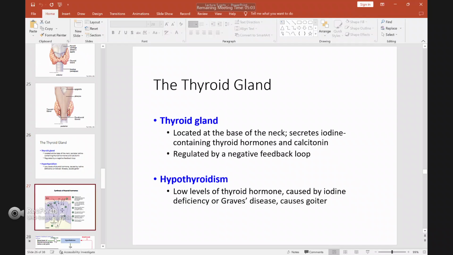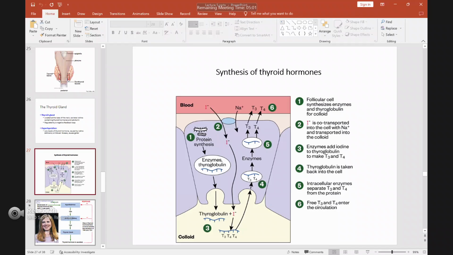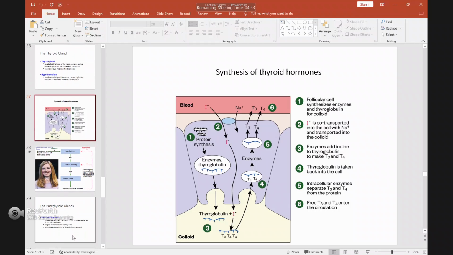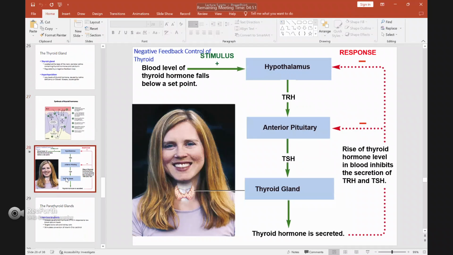This one we already talked about, the mechanism of thyroid hormone synthesis in your body, so I don't want to touch too much on it. This is the regulation of the thyroid hormone. For example, if your thyroid hormone level in your blood falls below the set point, meaning it becomes lower compared to the normal range,